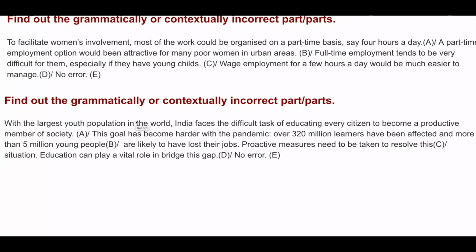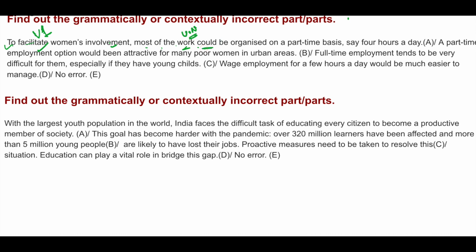To facilitate women's involvement, most of the work could be organized on a part-time basis, say 4 hours a day. To plus V1, facilitate. To plus V1, this is correct. To facilitate women's involvement, most of the work. Work is an uncountable noun. You cannot add s with it. You can add s only when you want to mean literary work. Just now we saw that.